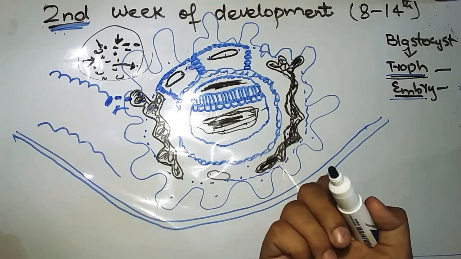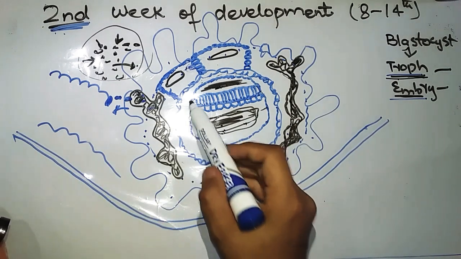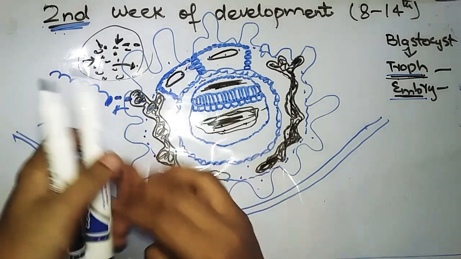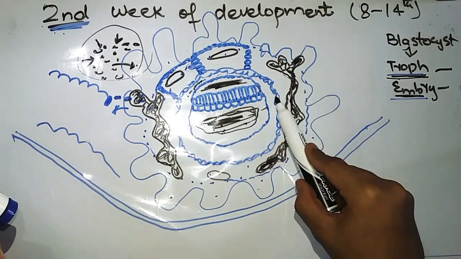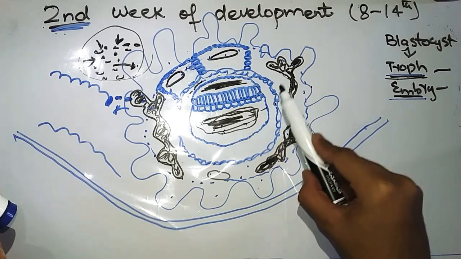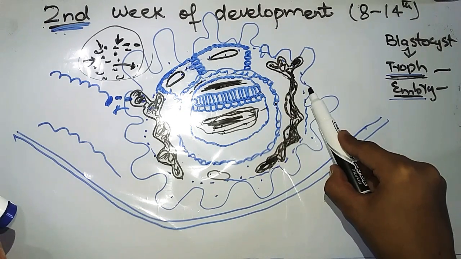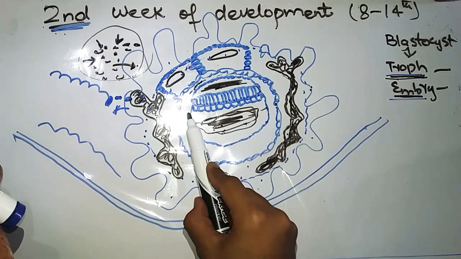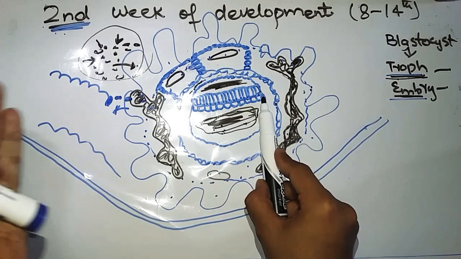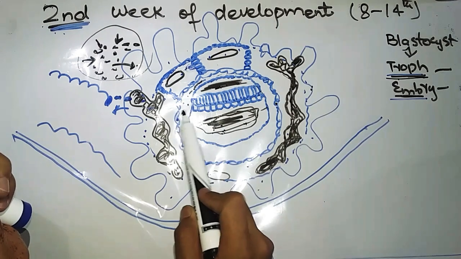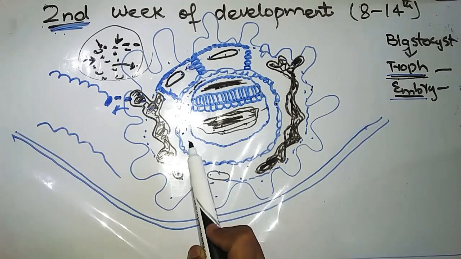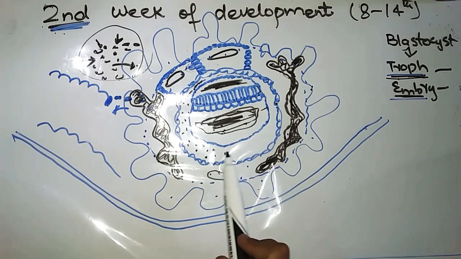The next point is about extra embryonic mesoderm. This region between the trophoblast, which, as we know, consists of cytotrophoblast and syncytiotrophoblast, and this embryoblast that has now changed into the embryonic disc, will be filled by a mesoderm.